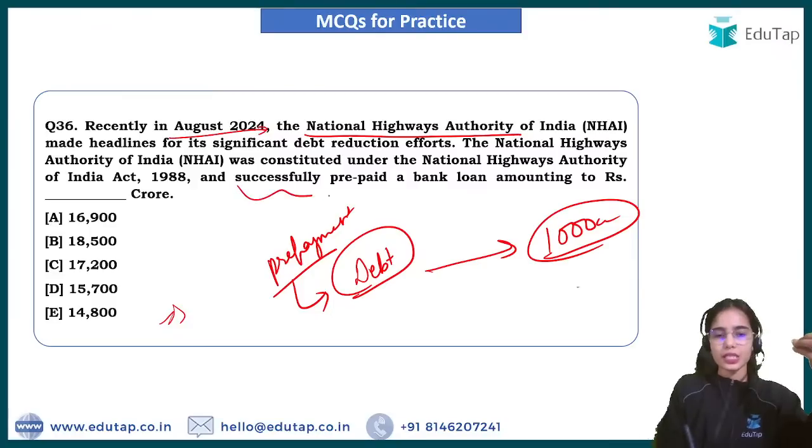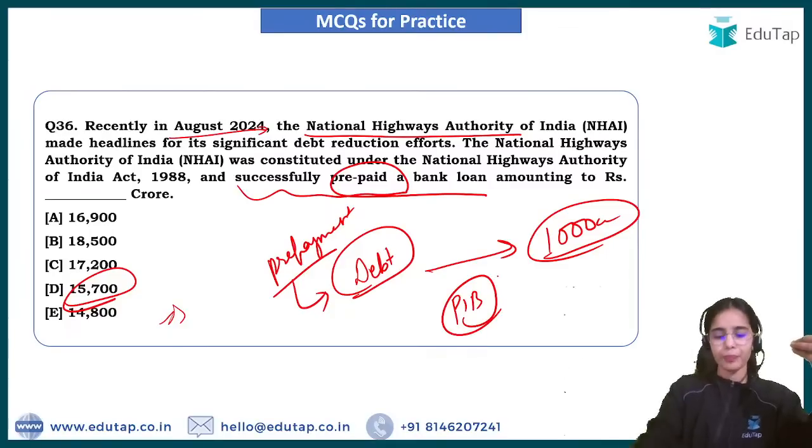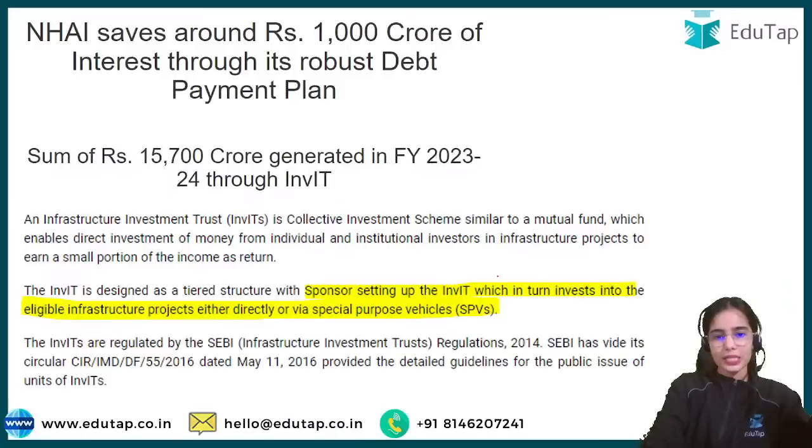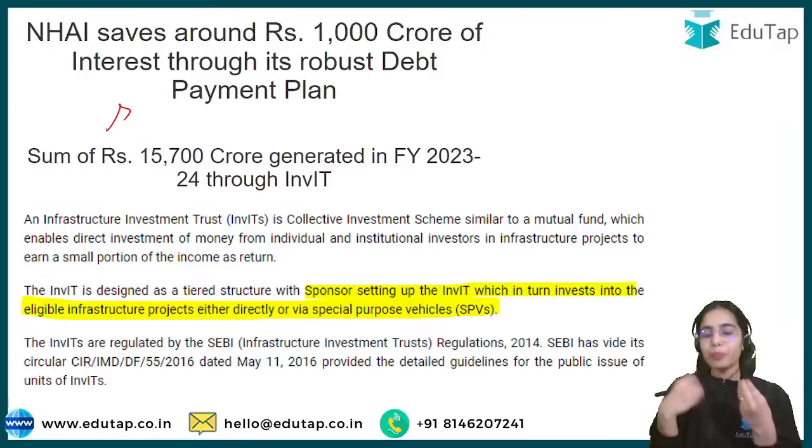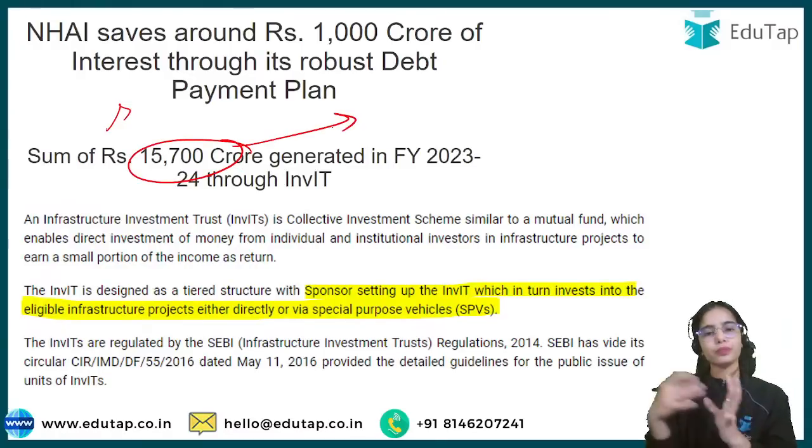Now this is successfully prepaid a bank loan of 15,700 crore. Now this was a news article that was in PIB. So this is the idea. So answer is D here, that the National Highway Authority of India has saved around 1,000 crores of interest by prepaying 15,700 crore of the money. So this is prepaid to the banks.